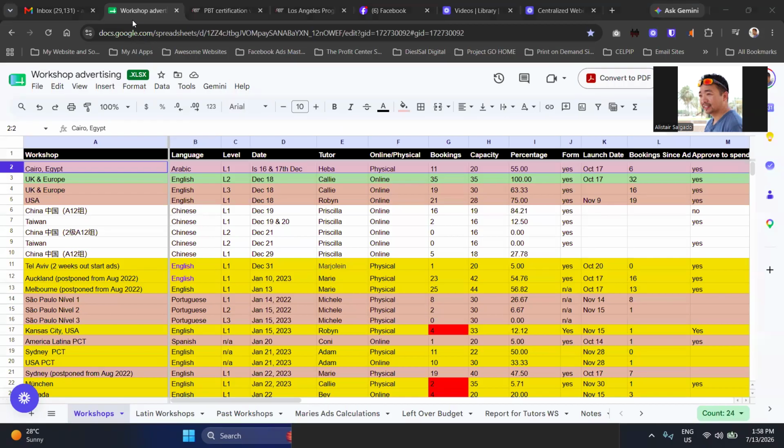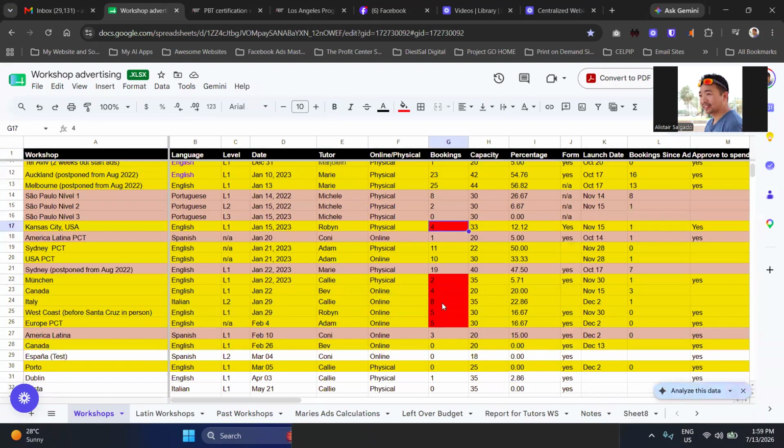In bookings and capacity, I'm tracking bookings against capacity in real time. So I know exactly how close each workshop is to selling out, and it tells me whether to scale it, or to start killing it or pulling back. Mostly you can see it's red here.